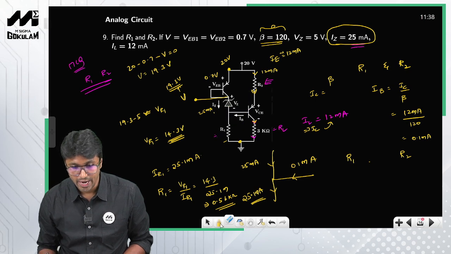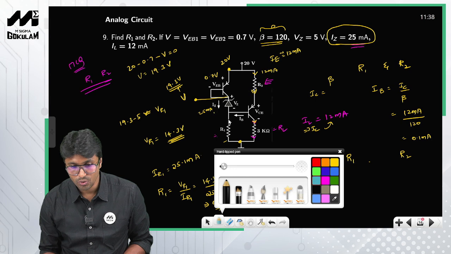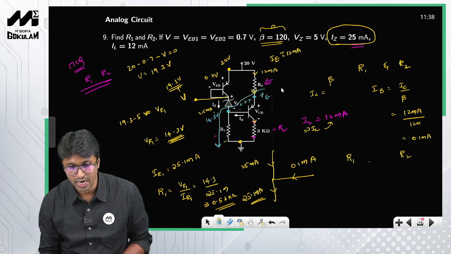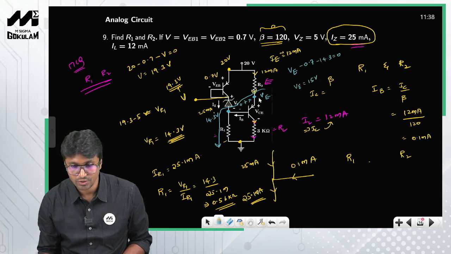The voltage at this node is 14.3 and this voltage is 0.7, right? So I need to get this voltage, which is VE. All I am going to do here is apply KVL along this particular loop. I'll start with VE minus 0.7, minus 14.3 is equal to 0. So VE is equal to 15 volts, right? So this node voltage is nothing but 15 volts.